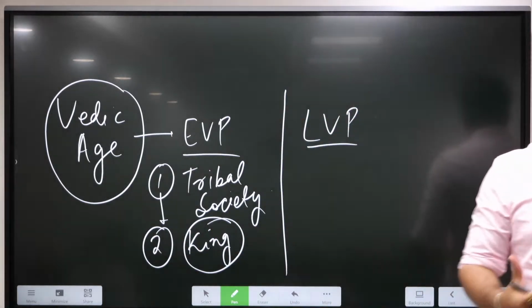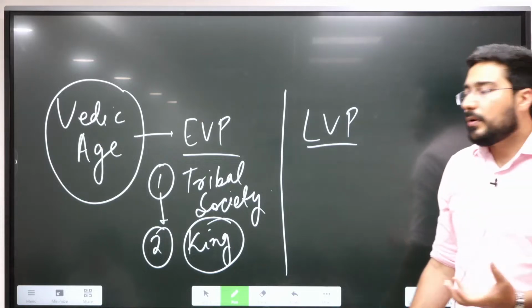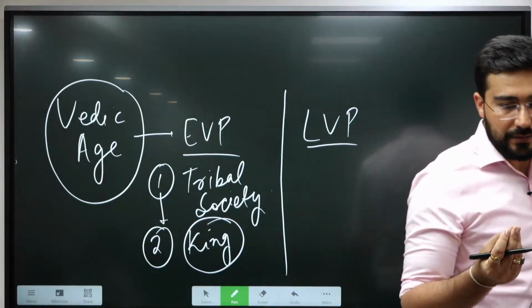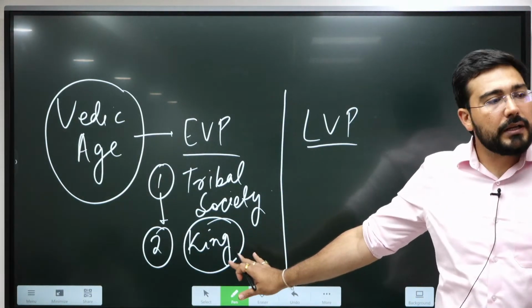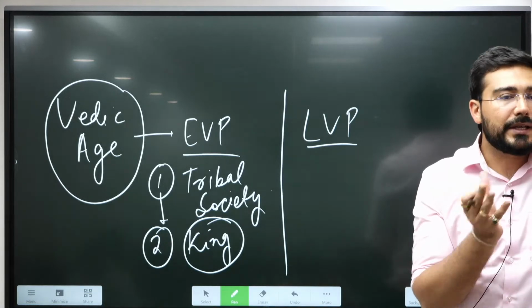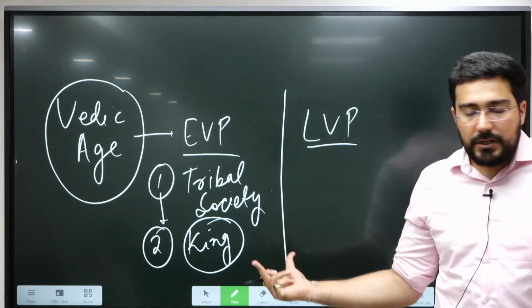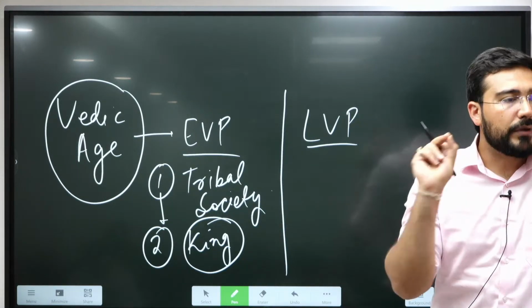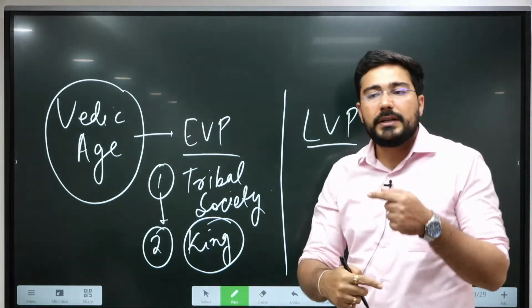There was a king, but the responsibility of king was very limited in nature. The major responsibility of the king used to be only as a military commander. Governance was not the main category of the king. That's why using the word king itself is not correct. All right, so that's why here we need to remember the major role of the king. It was only the warfare on behalf of the tribe, because there used to be wars between these tribes.